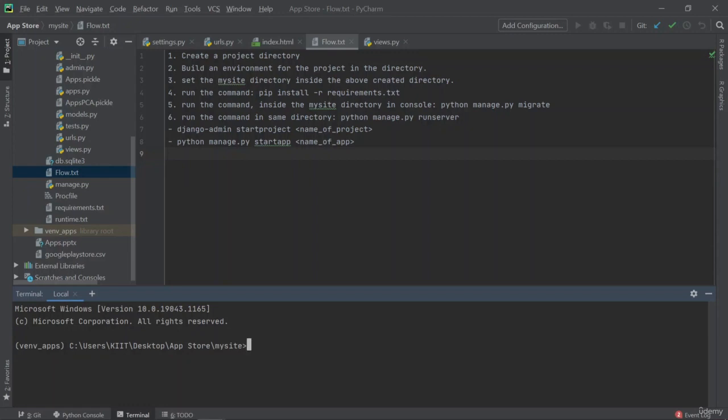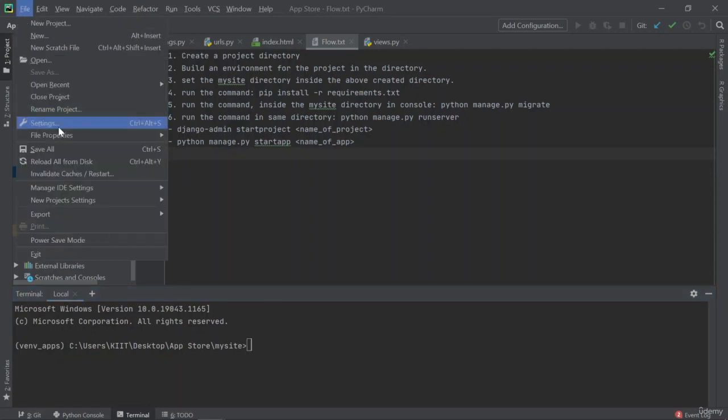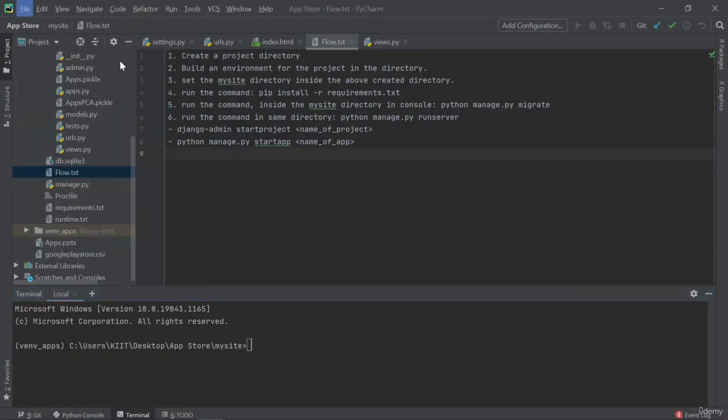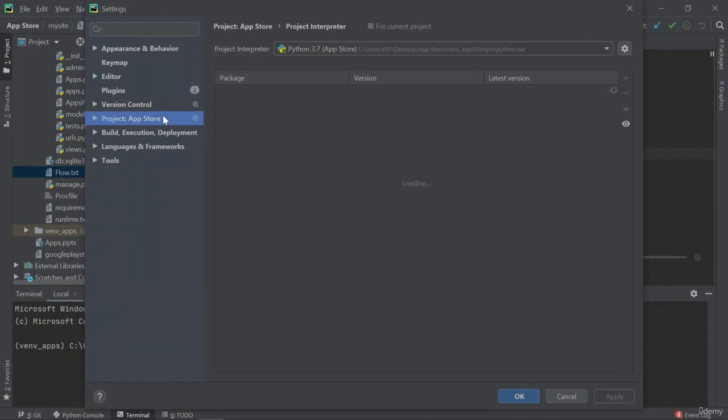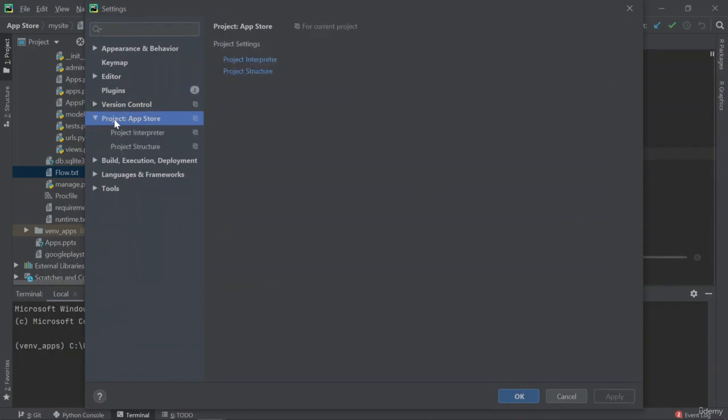So what you have to do is, once you build the environment for the project, if you're on PyCharm like myself, go to File, click on Settings, and when settings opens up, click right here on Project, and this would be the name of the project you have specified.